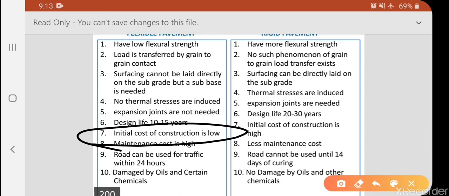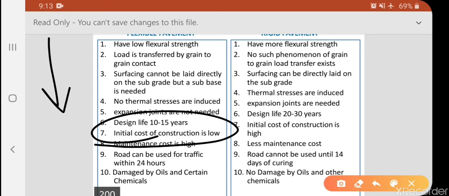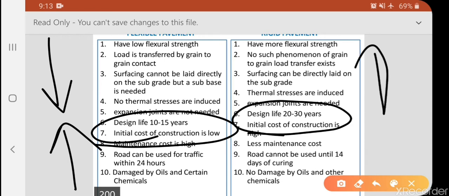Here initial cost is more and maintenance cost is less, and vice versa.